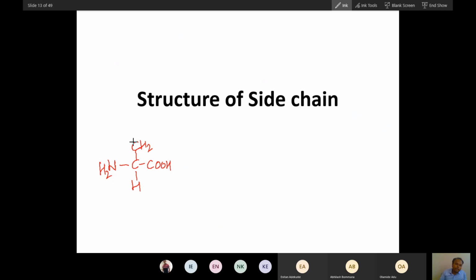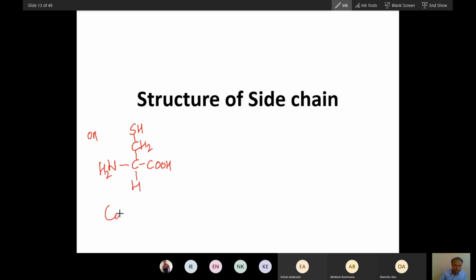To this alanine, when you add this sulfur group, you can compare this with serine. In serine there was OH and here SH, because this amino acid is synthesized from serine.